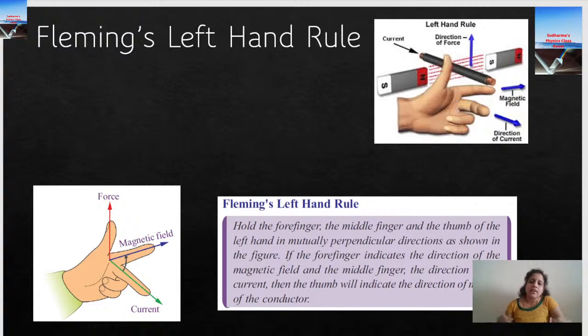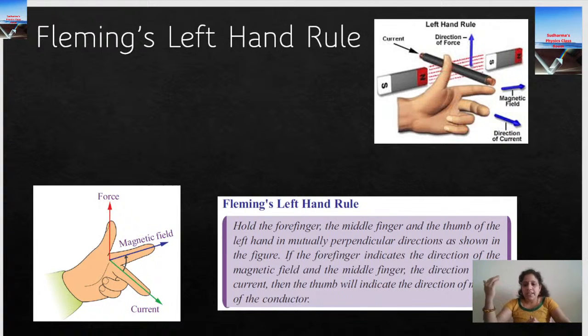You will get application level questions on this. The direction will be given. Sometimes the question can be like, a stream of alpha particles moves from east to west. When you see that, what do you mean by alpha particle? Alpha particles are positively charged particles. A stream of alpha particles means positive charges are moving. Immediately you have to think, positive charge motion, that is the direction of current.